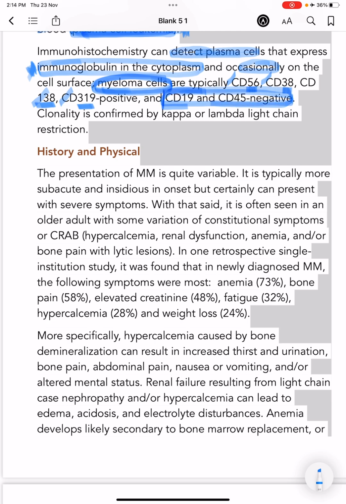And clonality. Because immunoglobulins are there in the plasma cells, we have light chains and heavy chains. Clonality means the light chains will be of kappa or lambda type. So the clonality is confirmed by kappa or lambda light chain restriction.